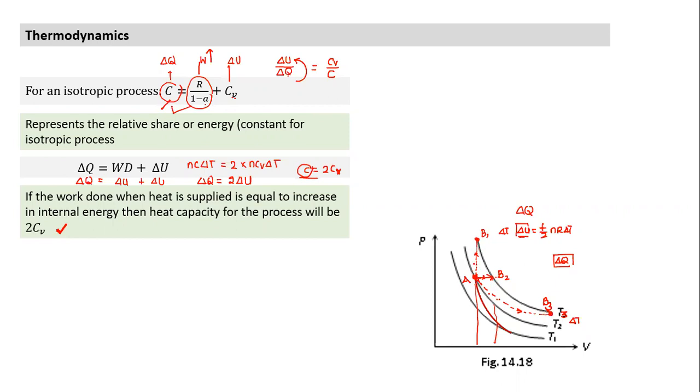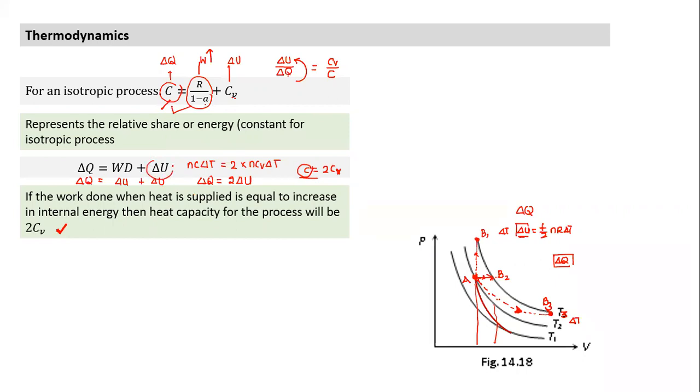In which case will the heat required be maximum? First process, second process, third process, and why? Actually, heat required is maximum in the third process. Tell me why. See, the delta U term is the same.